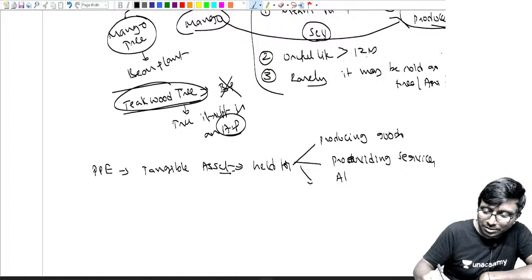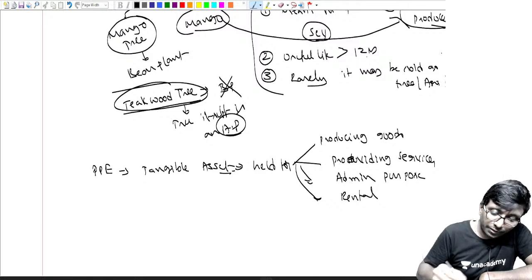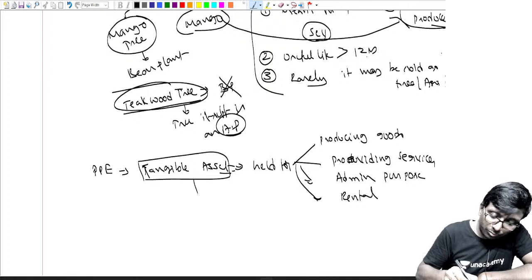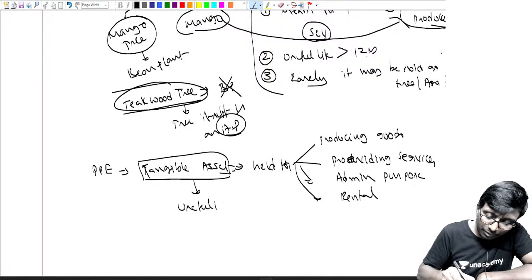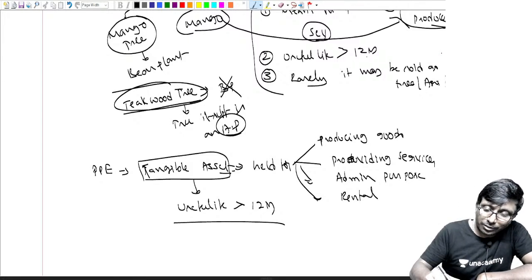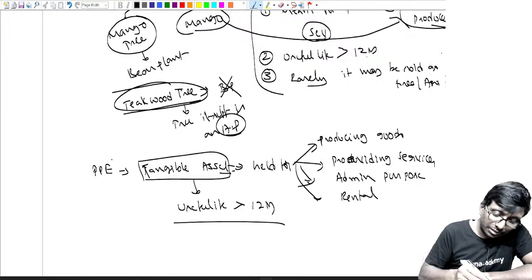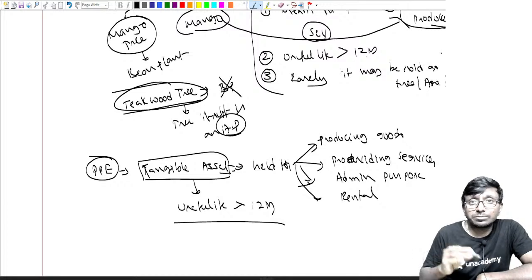It is for administration purpose. And it is for what? It is for rental purpose. Even if it is meant for rental purpose, yes, fine. And it is a tangible asset. Tangible means you know very well. Tangible asset where the useful life is greater than 12 months. When it is meant for producing goods or for services or for rentals or for administration purpose, then I say it is a PPE.